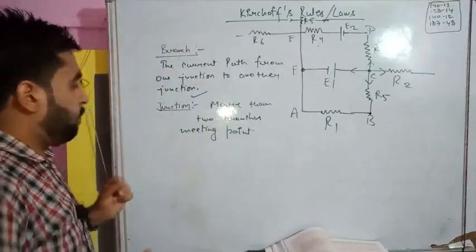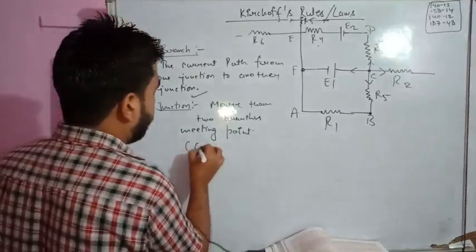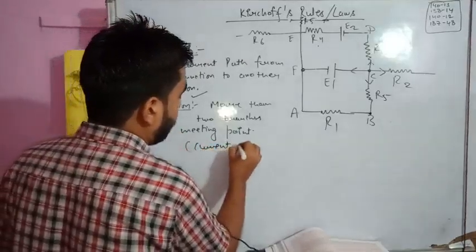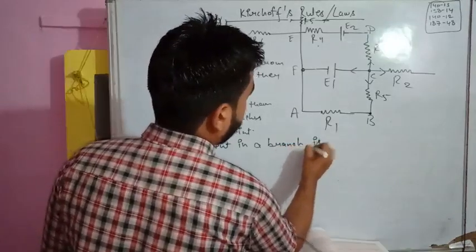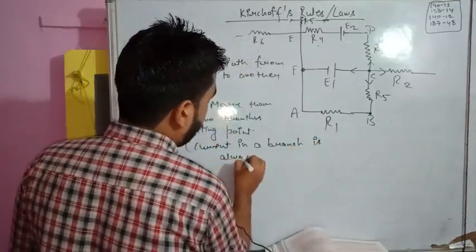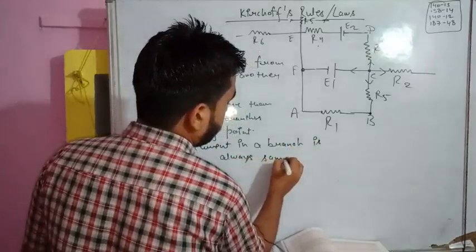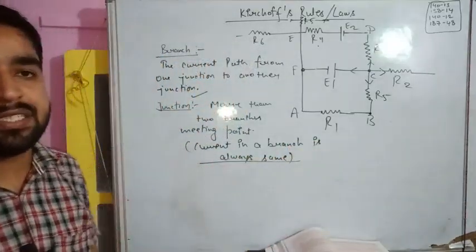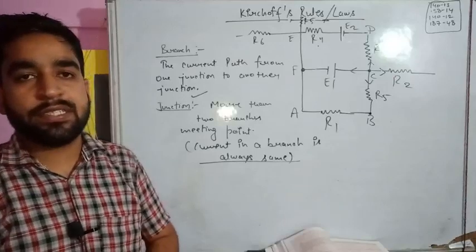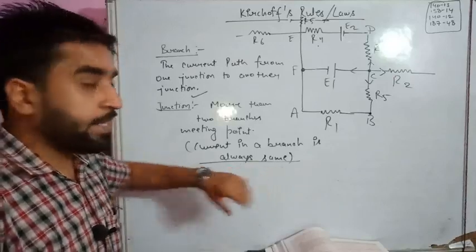Now students, a very important point I am going to write. Current in a branch is always the same. This you have to remember. In fact, we can say this is the law of conservation of charge. We have already studied this. The charge is always conserved.